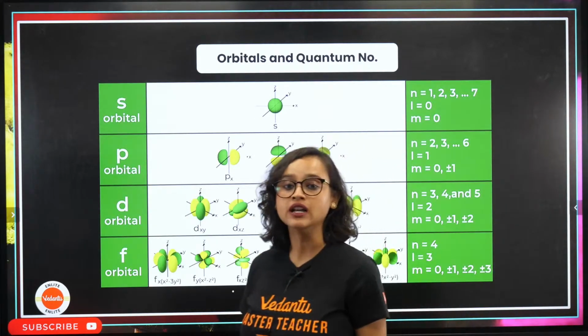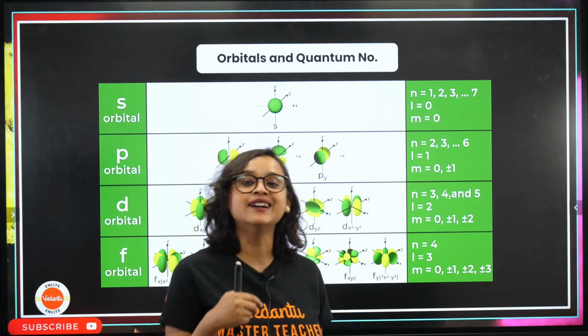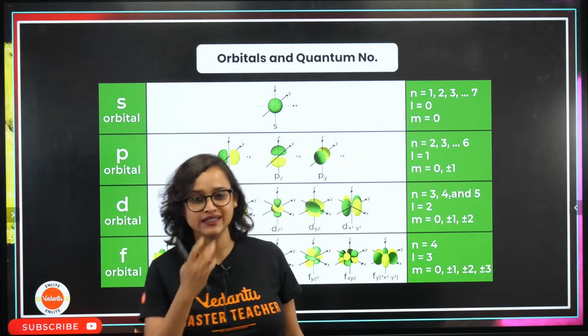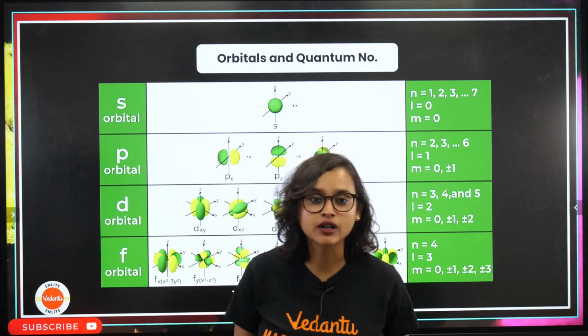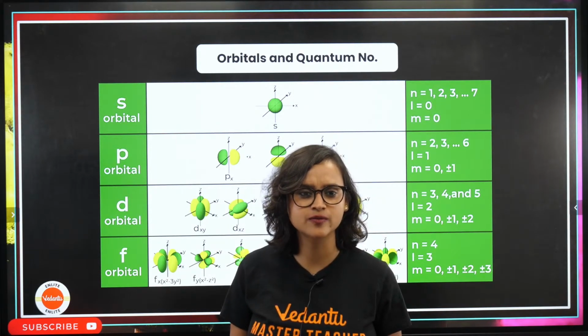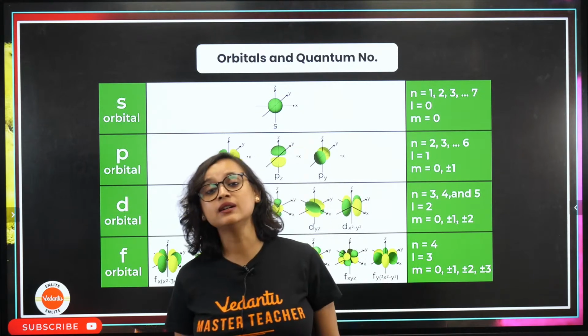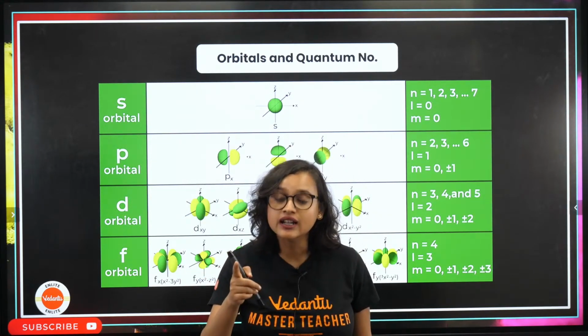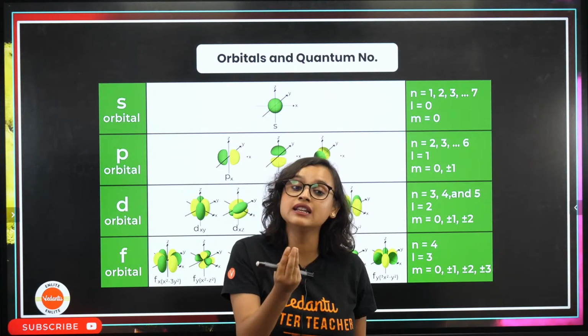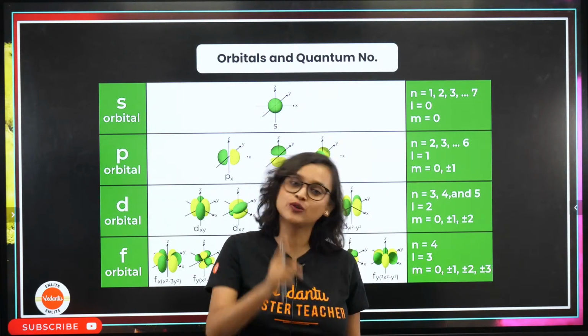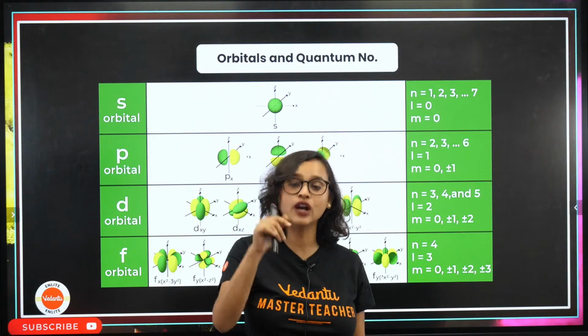Moving on from here. Now we have to understand the orbits and the quantum number. According to Heisenberg, we cannot find the electron's position. Heisenberg said that the electron's position and momentum cannot be found simultaneously. You can't do two things together. You can do one thing.